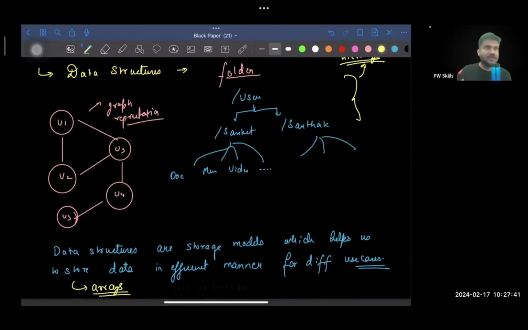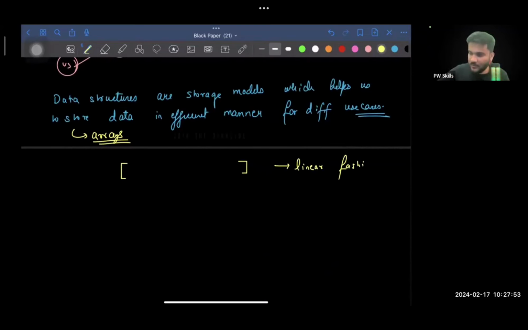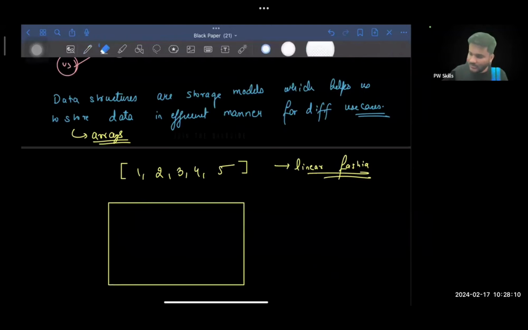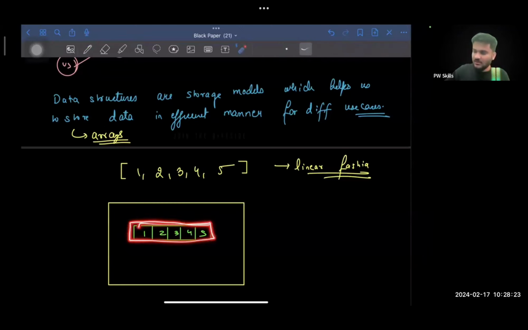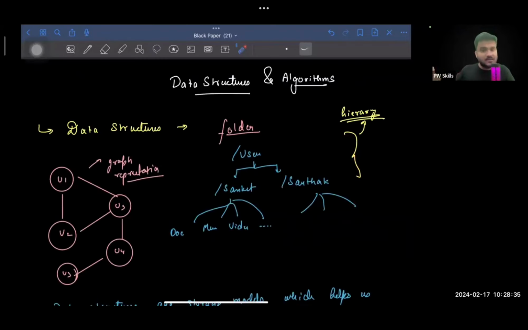Arrays is one of the data structures because it again gives us a storage model, right? How do you store data in an array, right? Arrays store data in linear order, in linear fashion. Although we are going to talk more about it, but what array does is inside your memory, it stores your data in linear fashion, in sequential fashion, right? So if let's say you create an array like this, how it will look like in the memory? Inside the memory, it is going to look something like this. That is, one contiguous chunk of the memory has been allocated for this particular array, right? We'll talk more about arrays, but again, I'm saying that you can see this is a linear way of storing the data. Here you have to store the data in kind of like a hierarchy, so on and so forth.